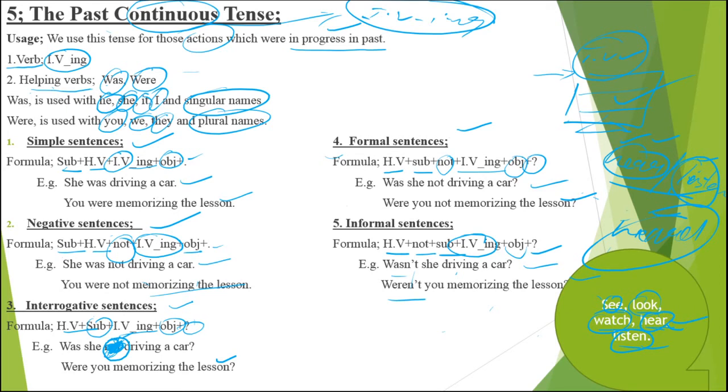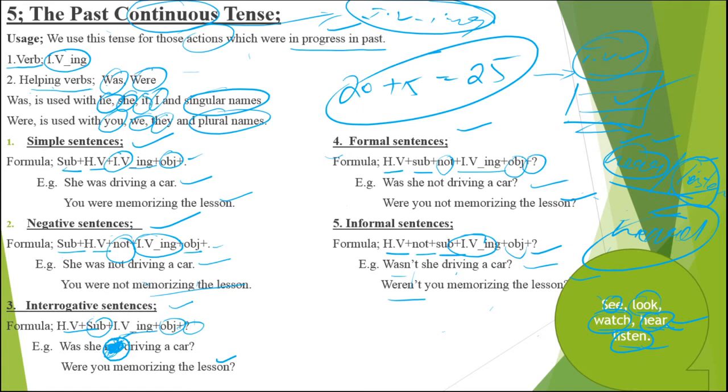So again, we will go for the practice. The first verb is see. Previous time we had 20 sentences, now 20 plus 5 is equal to 25. So today we'll be having the practice of 25 sentences. Let's start from see.